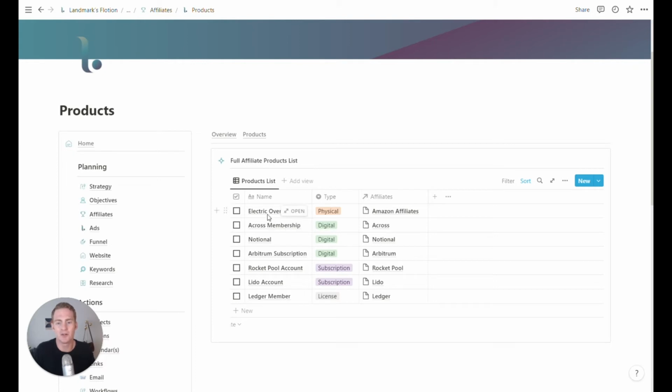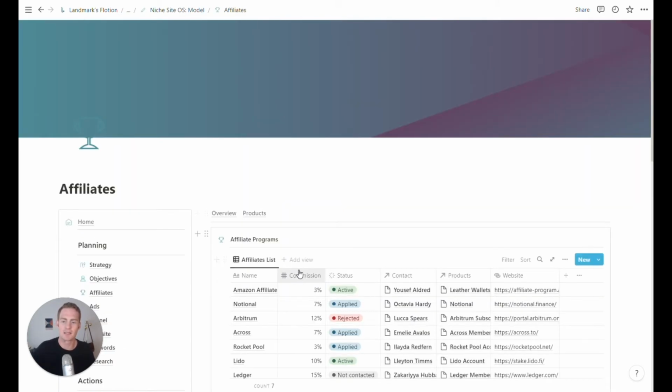Electric oven, that's actually quite funny for a crypto Web3 finance thing. So Amazon affiliates, you might end up writing some related content, info content around Web3, and maybe it's like, I'm not going to come up with something good off the spot, but maybe you're writing about crypto wallets, and then you do some creative link to like a real leather wallet, and so maybe that's a product. But basically, this is your full products database list, and then this is your list of affiliates that you can keep track of.